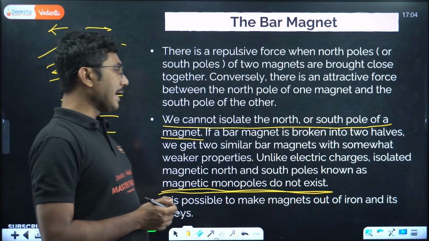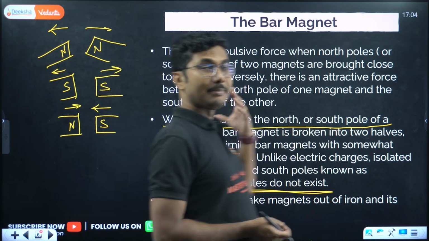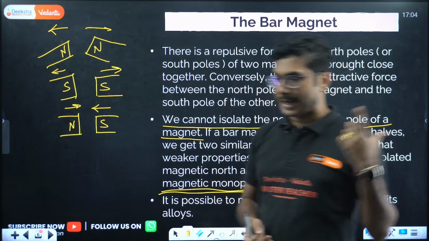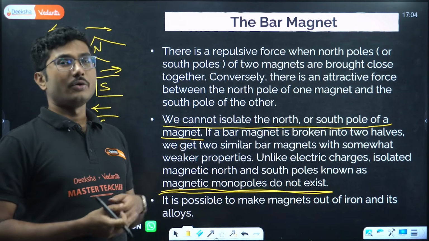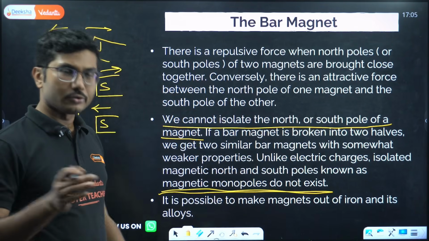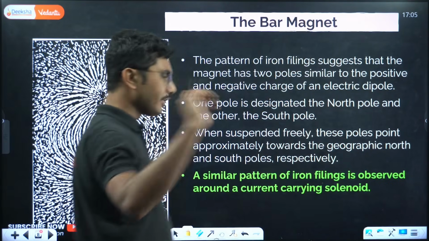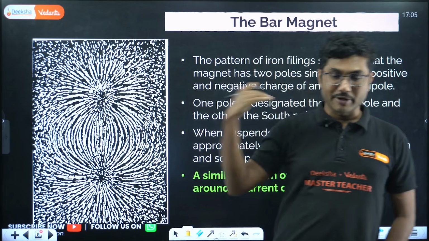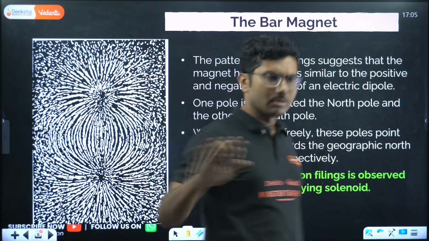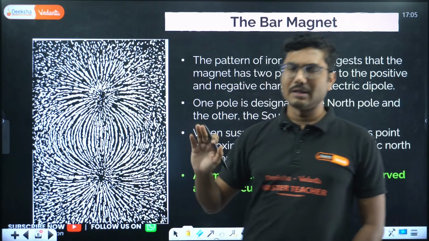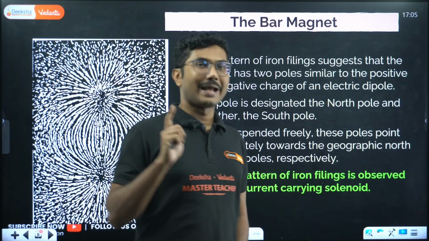It is possible to make magnets out of iron and its alloys. So there are a few metals, namely nickel, chromium and iron, that can be converted into magnets. They are called magnetic materials. And some alloys of them can also be used to create magnetic materials. Not all metals are magnets, by the way. Unlike in conductors, remember, all metals were conductors, slightly good, slightly bad, but overall they are conducting electricity. But in case of magnetism, not all metals are magnetic materials.